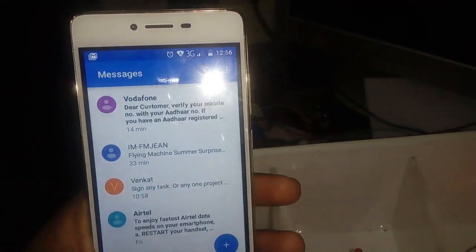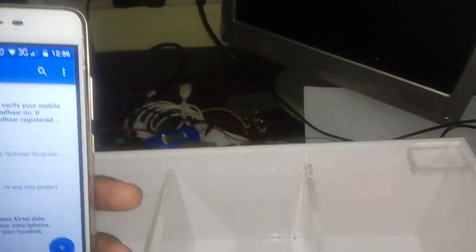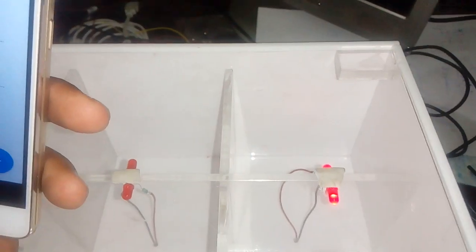Suppose I have fixed some time. After some particular time delay, if the patient does not take the medicine, one message will come. So we'll wait for some time because I have given some time delay. After that particular time delay, one message will come.